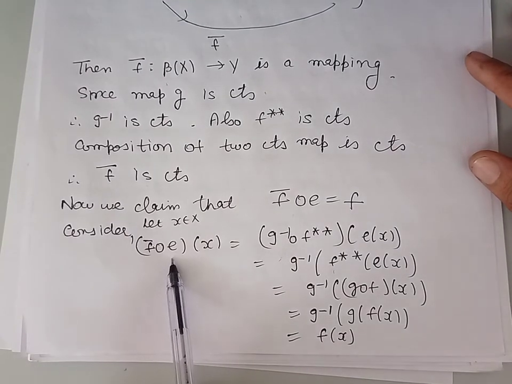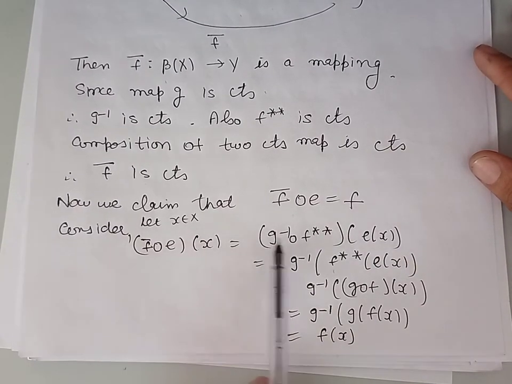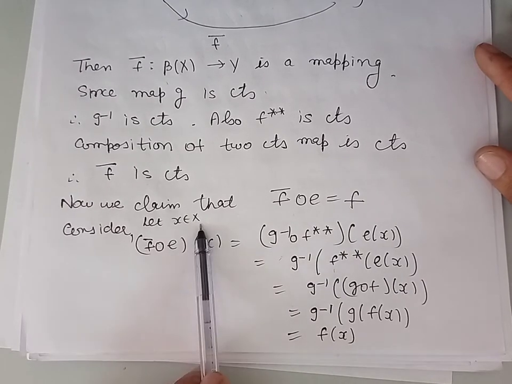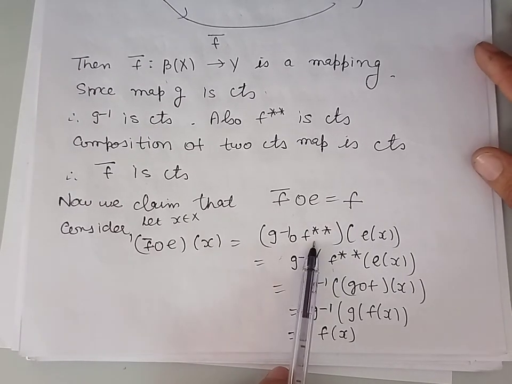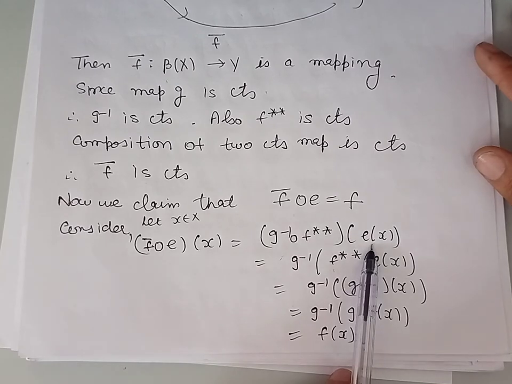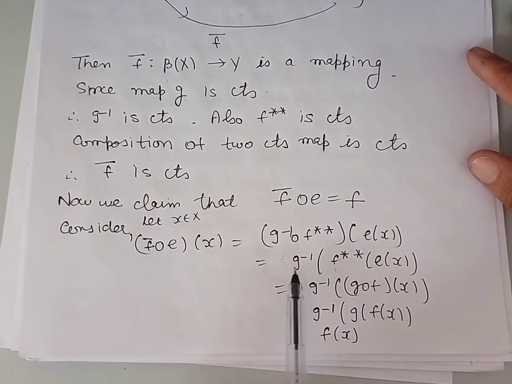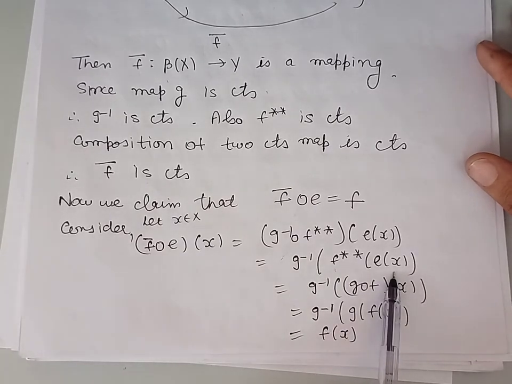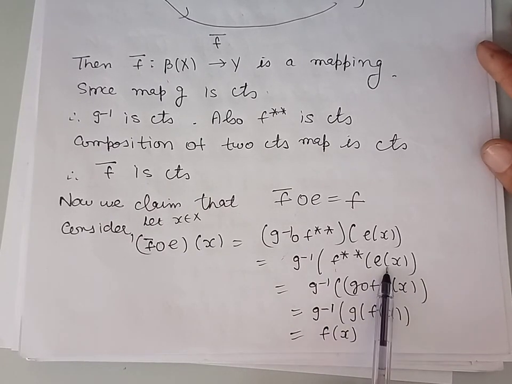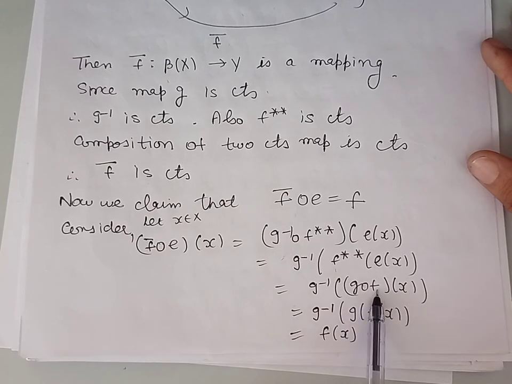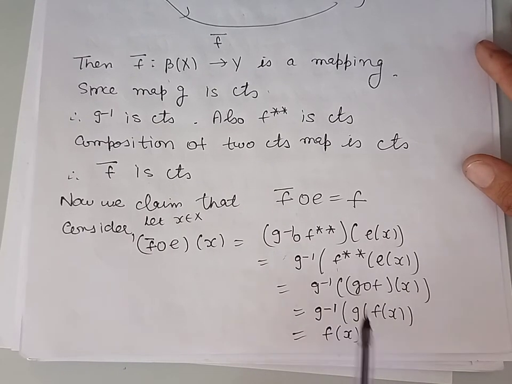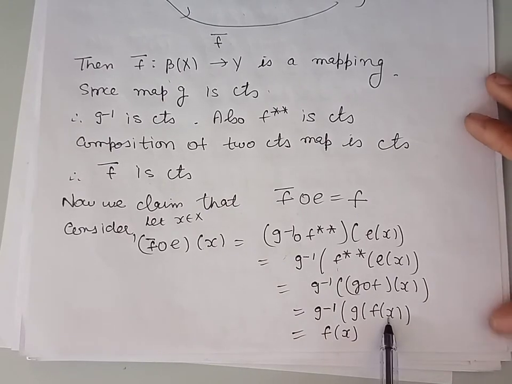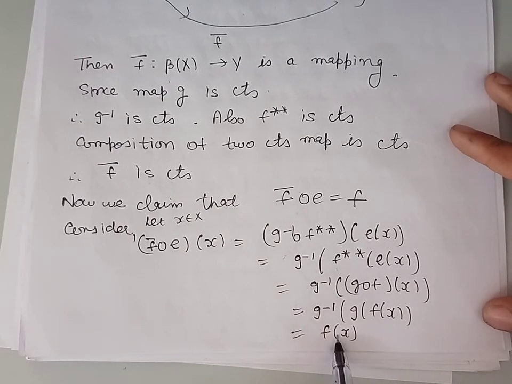Now F bar is G inverse of F double star, so this will become G inverse of F double star of E of X. F double star of E of X is G of F of X. G inverse G will become identity, so that will become identity of F of X, which is F of X.